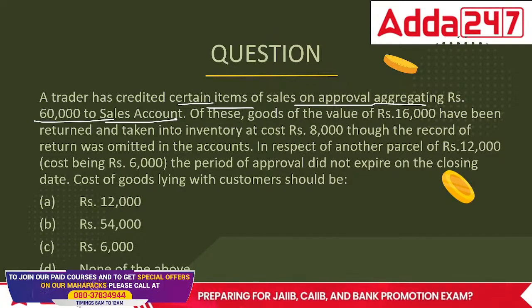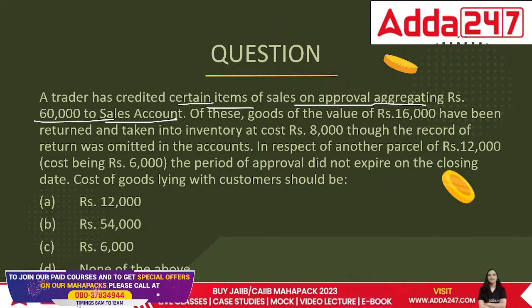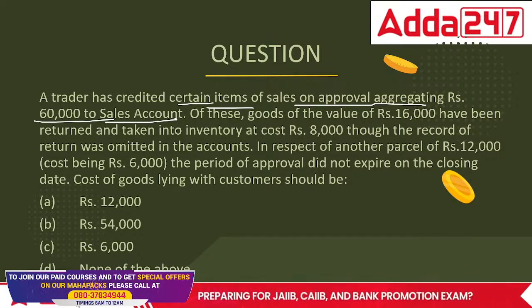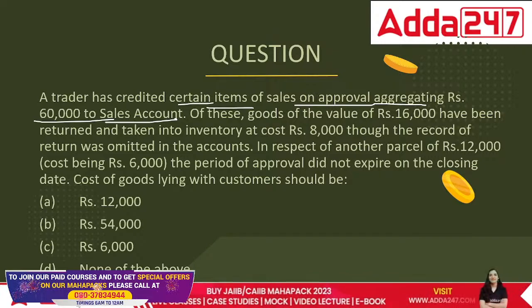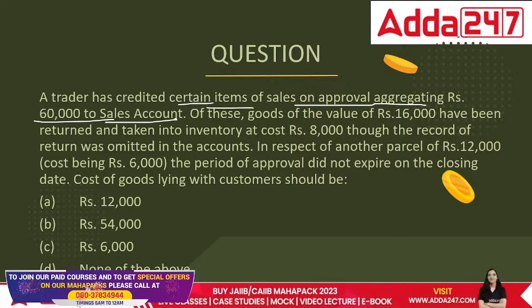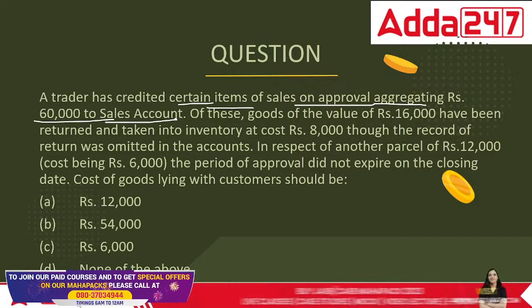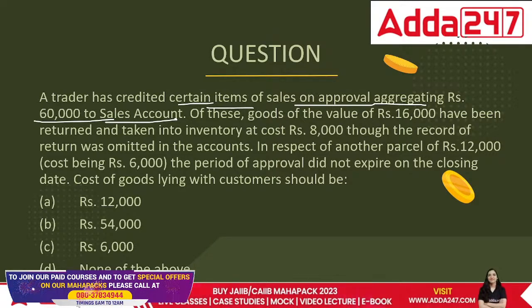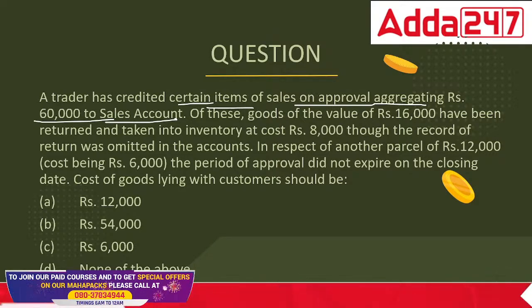Of these goods, those of the value of 16,000 have been returned and taken into the inventory at cost rupees 8,000. So basically we sold it for 16, but ultimately it is just 8,000. Though the record of return was omitted by the accounts, in respect of another parcel of 12,000, cost being 6,000, the period of approval did not expire on closing date. The cost of goods lying with the customer should be 12,000, 54, 6 or none.